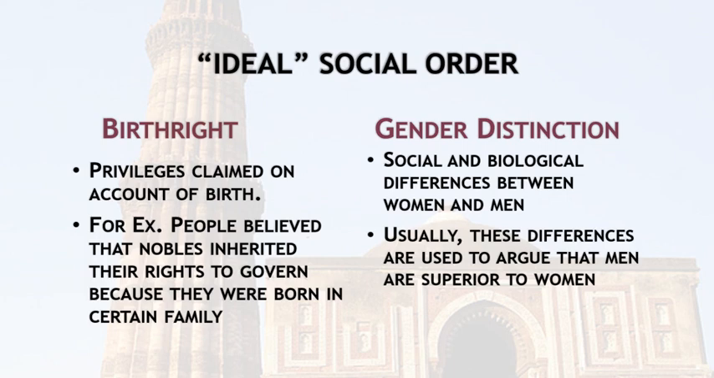The second was gender distinction. It means social and biological differences are common between men and women. So it was the right of a man to rule, but there was no such right for a woman. Usually these differences are used to argue that men are superior to women. Now let's see where this gender distinction broke in the Sultanate period.